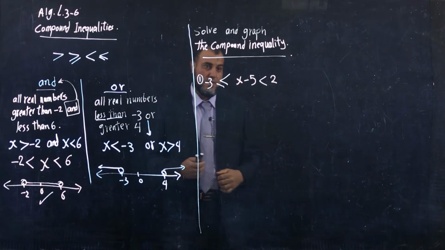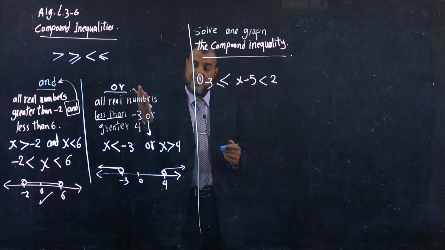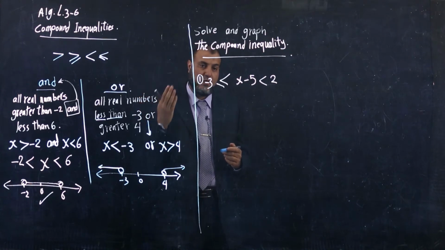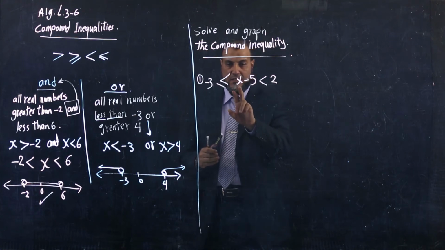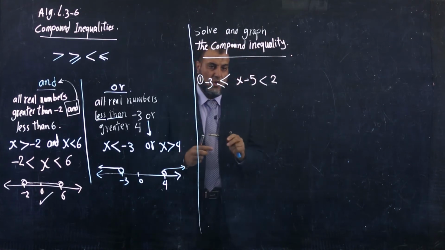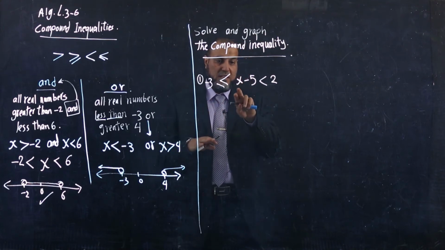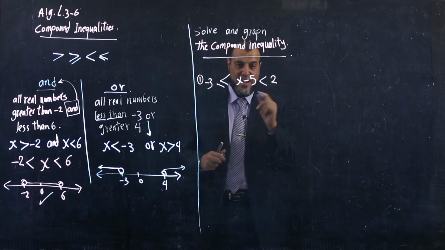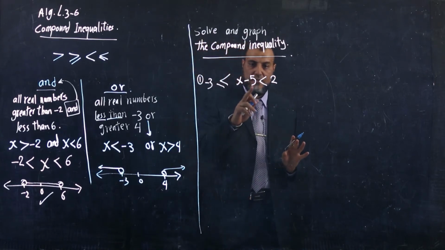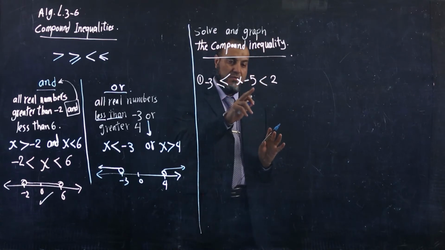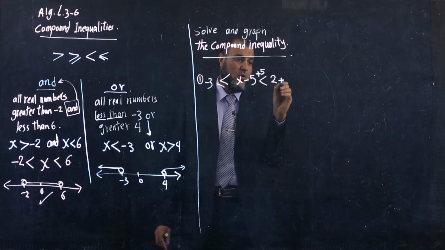How to solve this compound inequality? Like the solving of inequalities we studied before, I want to get x alone in the middle. So we must get rid of all numbers beside x. Here it's x minus 5, so I use the opposite operation: I add 5 to all sides.